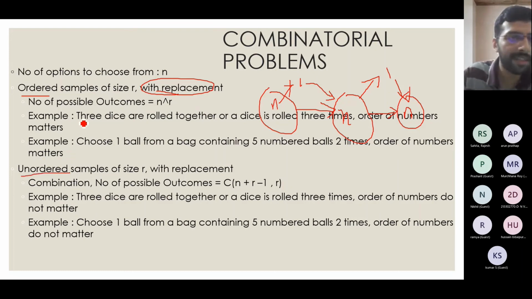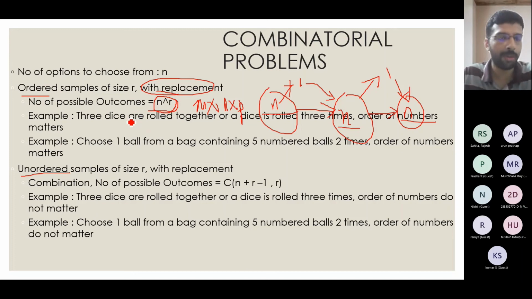The ordered case is what we saw first: the fundamental principle of counting, right? We saw m into n into p. Here m, n and p are all the same as n. We are supposed to do it r times, so my number of possible outcomes will be n raised to r.